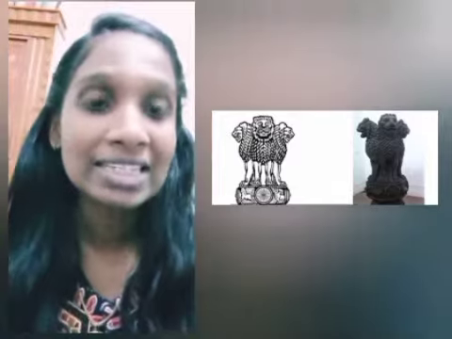Okay, it has a wheel in that, with 24 spokes as well. On the right side, we can see a bull, and a horse on the left side. Okay, so you can also see the national emblem in our national flag. If you want, you can check it out.